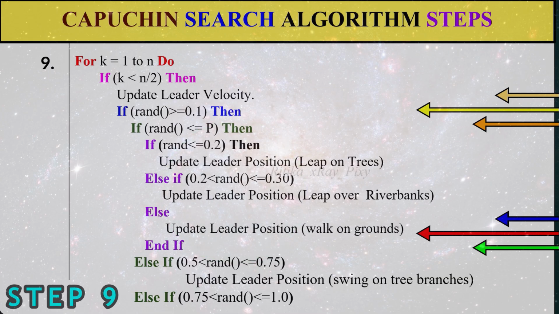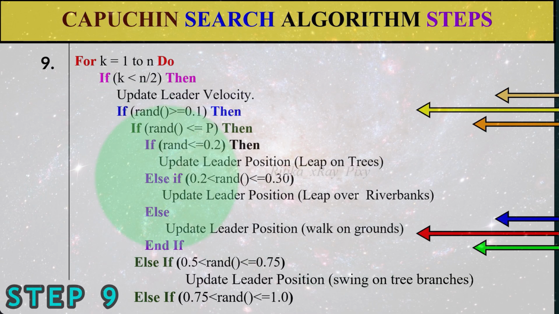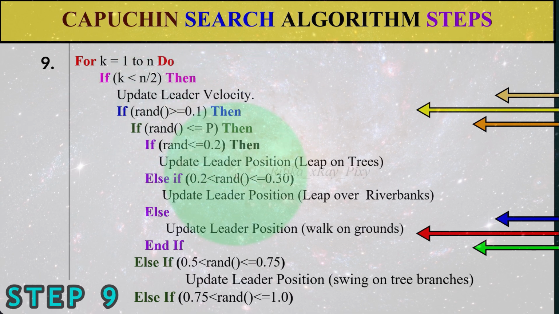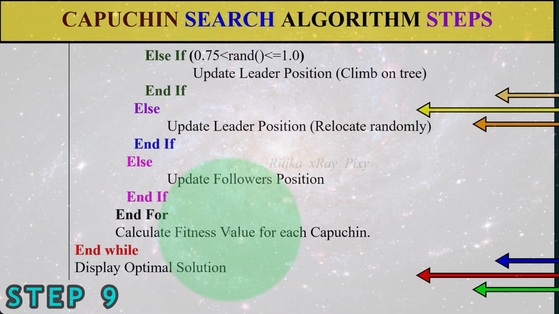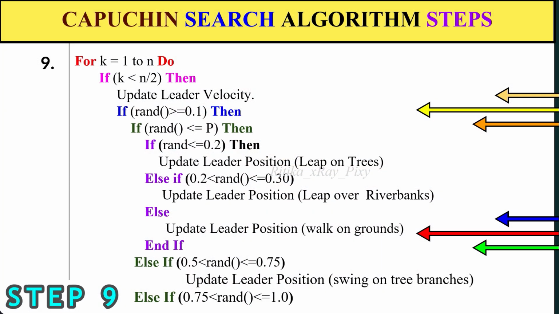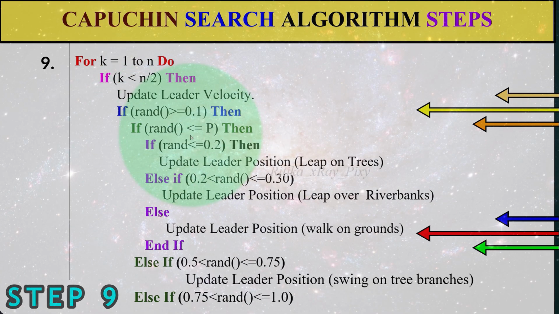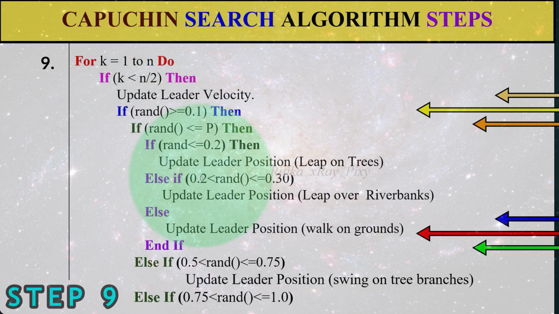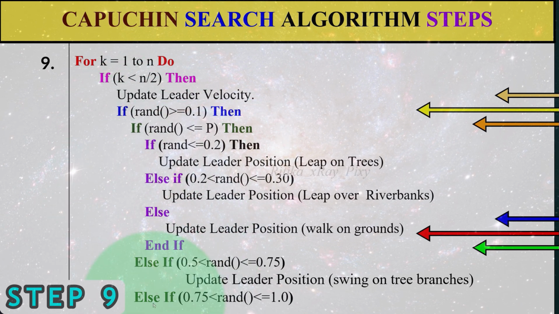And when the leader condition is true, then again further we will go, then again we will check whether this condition is true or this one. Then again we will check if this condition is true, then we'll go inside this loop, and here we will check if this condition is true, then go inside this loop, else this, else if this.